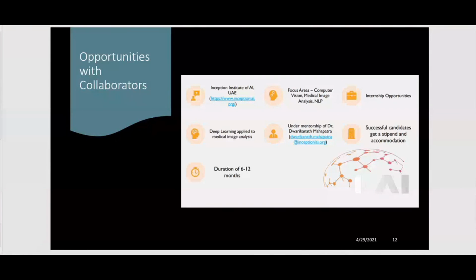Okay. So this is another opportunity that came up when I was talking to one of the collaborators. This is in Inception Institute of AI in Dubai. You can write it down or take a screenshot of this. What he is expecting is a similar background of deep learning applied to medical image analysis with a duration of 6 to 12 months, and the focus areas are computer vision, medical image analysis, and NLP. These are internship opportunities. Once you get in touch with Dwarkanath, he can guide you more. And successful candidates get a stipend and accommodation in Dubai. So you can definitely look into this opportunity as well.